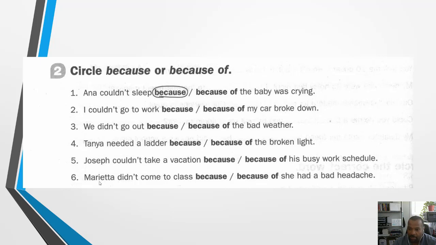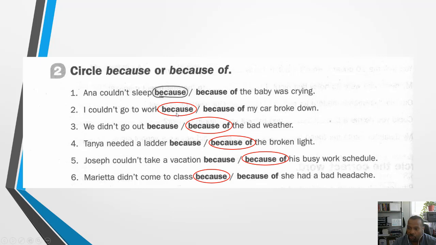Number 6, Marietta didn't or did not come to class because or because of she had a bad headache. So I would say Marietta didn't come to class because she had a bad headache.